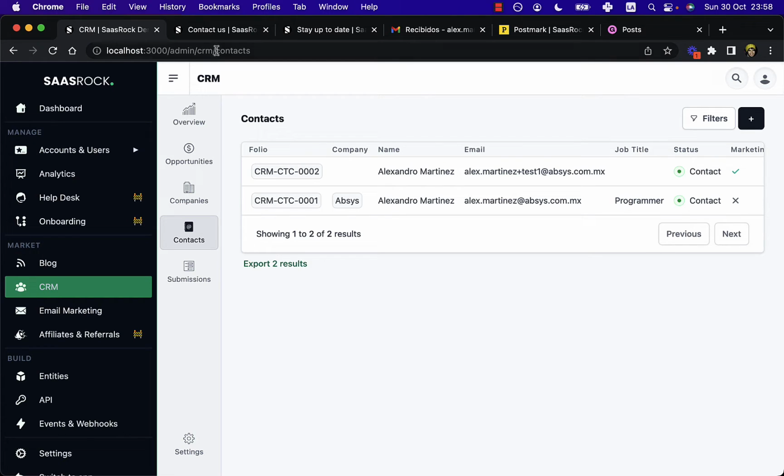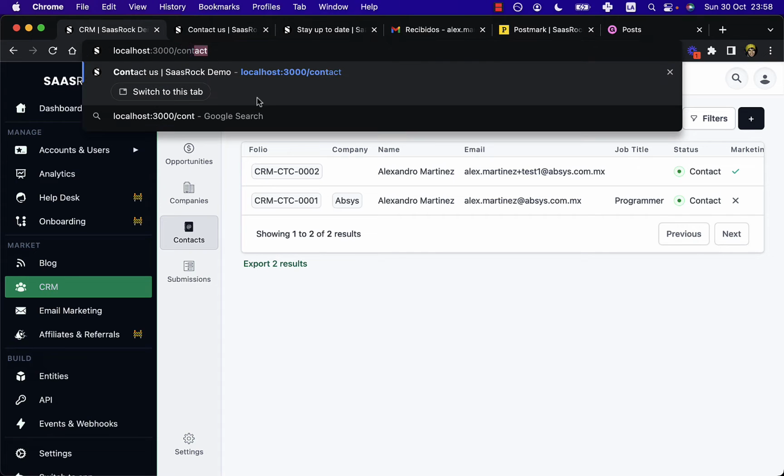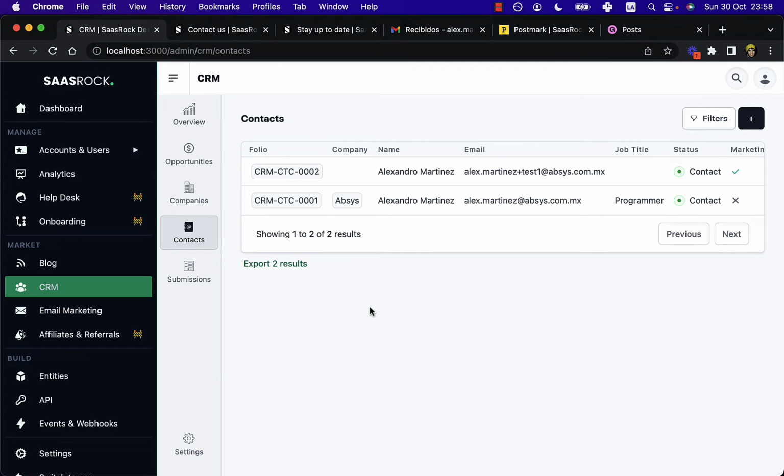And also, I'm trying to make the CRM module and the email marketing module usable by your tenants. So these rows don't have a tenant ID on the database. The tenant ID is null. But if the tenant is going to use the CRM, their contacts and opportunities and companies and submissions, maybe not submissions because the submissions are from the contact route itself, will have their tenant ID. So that's the difference. Tenant ID can be null for admin or can be not null for your tenants.